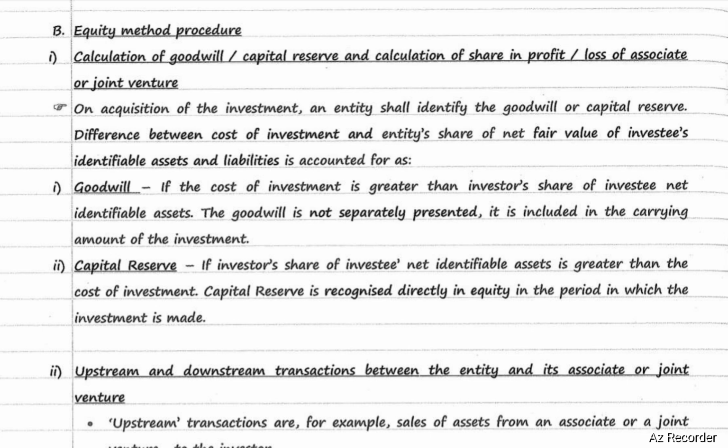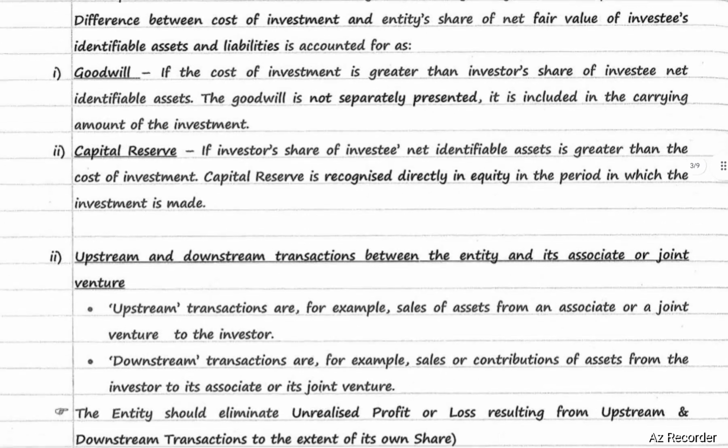Goodwill: if the cost of investment is greater than the investor's share of the investee's net identifiable assets, the goodwill is not separately presented. It is included in the carrying amount of the investment. Capital reserve: if the investor's share of the investee's net identifiable assets is greater than the cost of investment, capital reserve is recognized directly in equity in the period in which the investment is made.